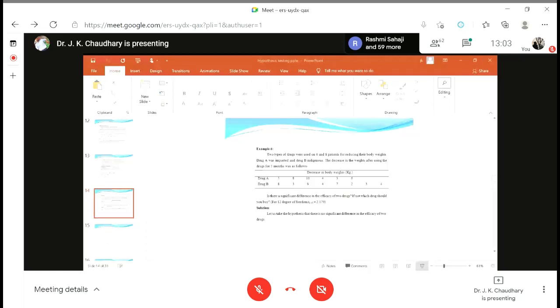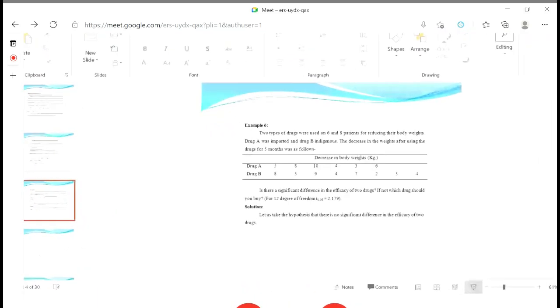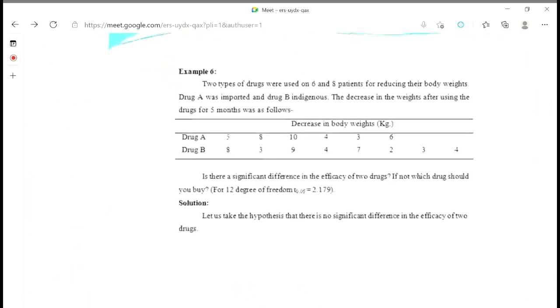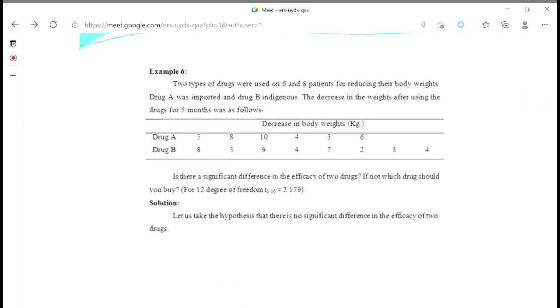So sample size is less than 30. So we have to apply the t-test. And which t-test? That is independent sample t-test. Why is it independent sample t-test?